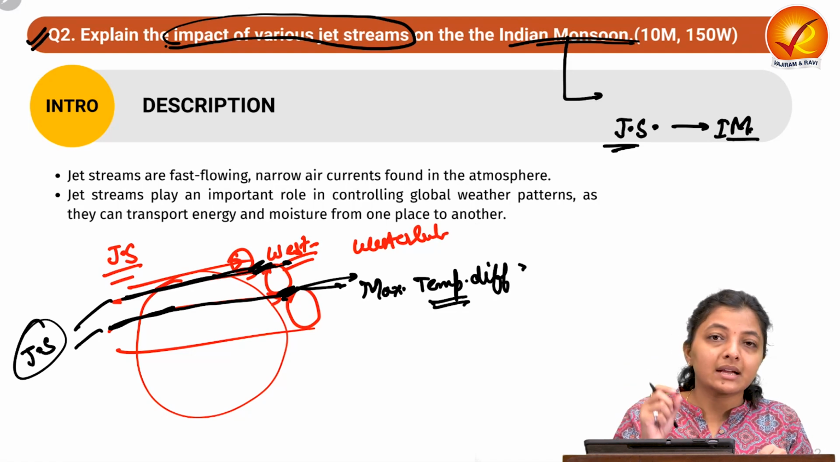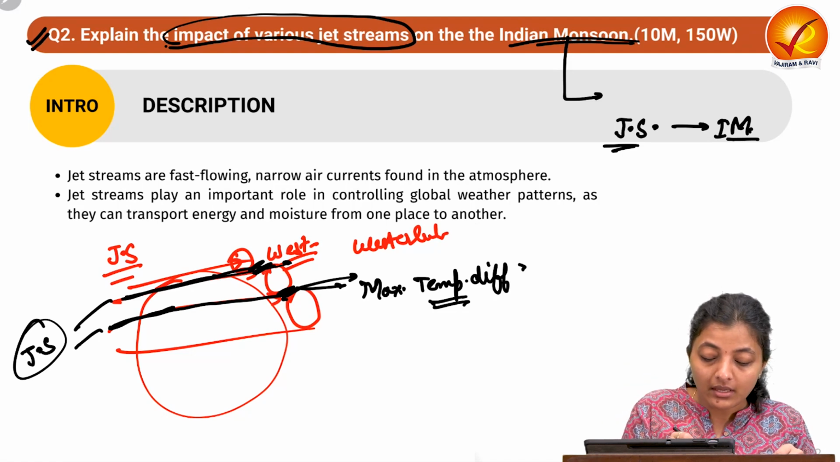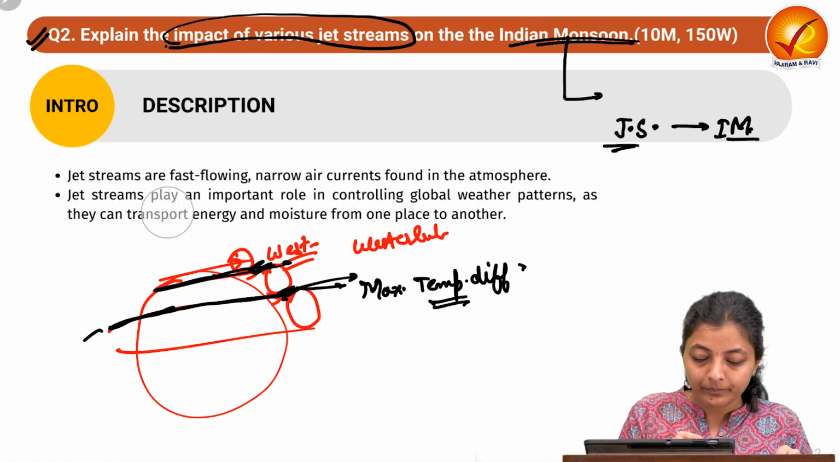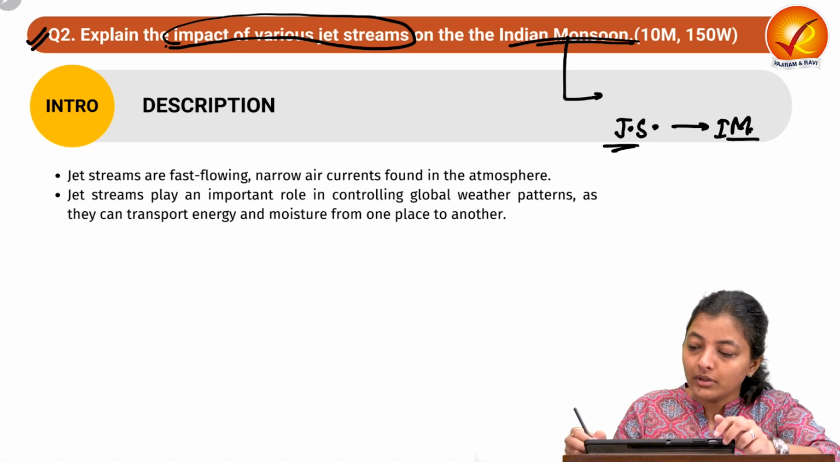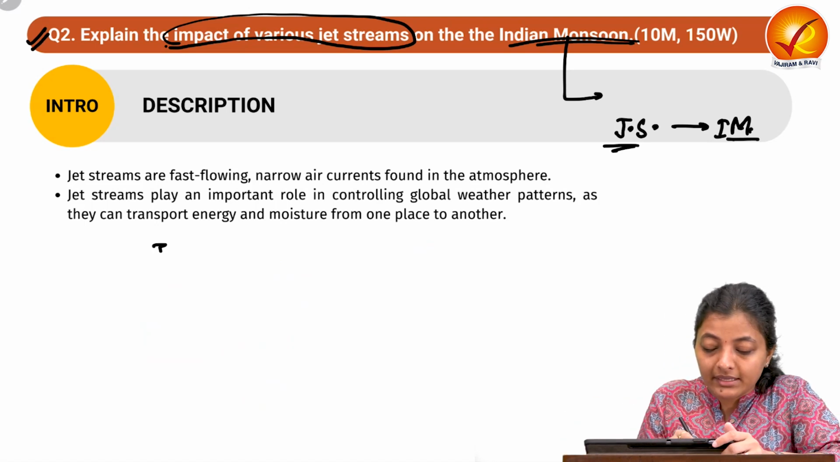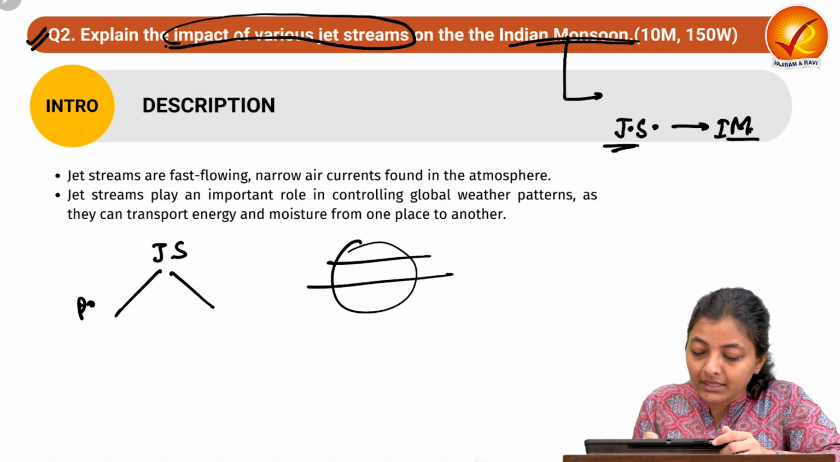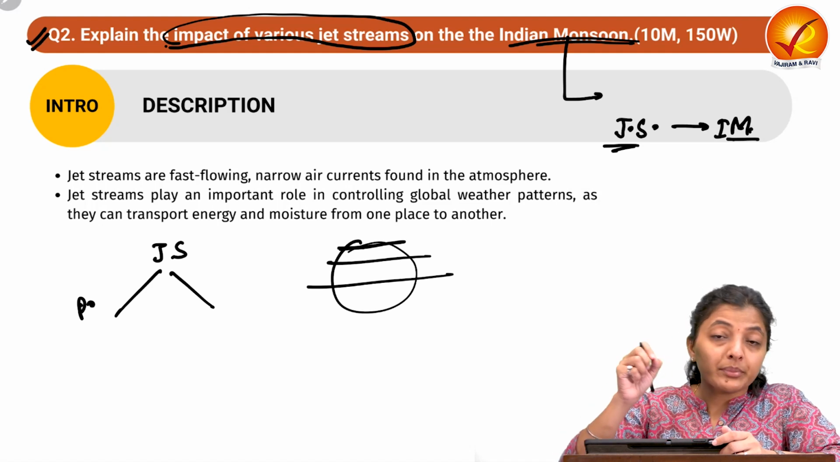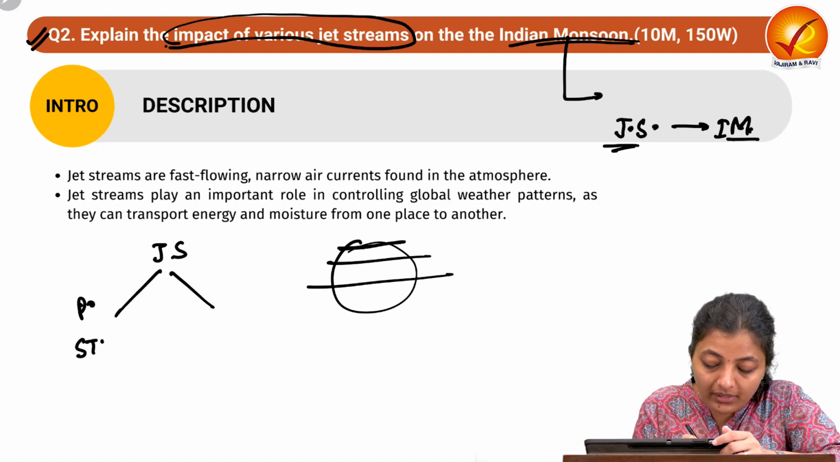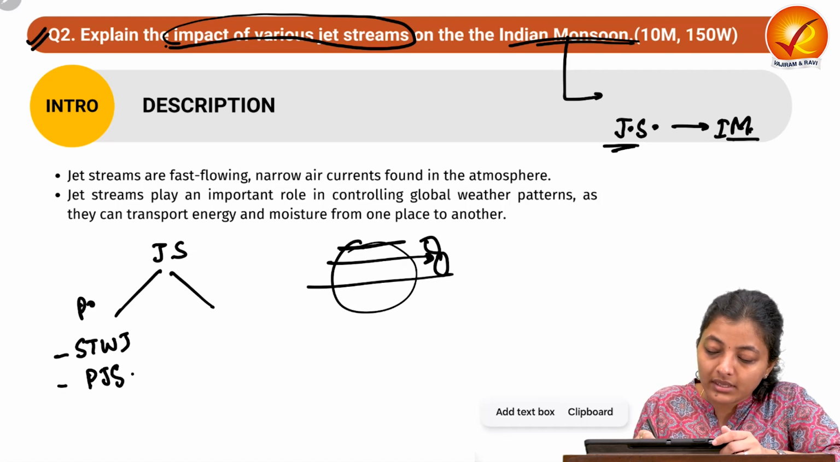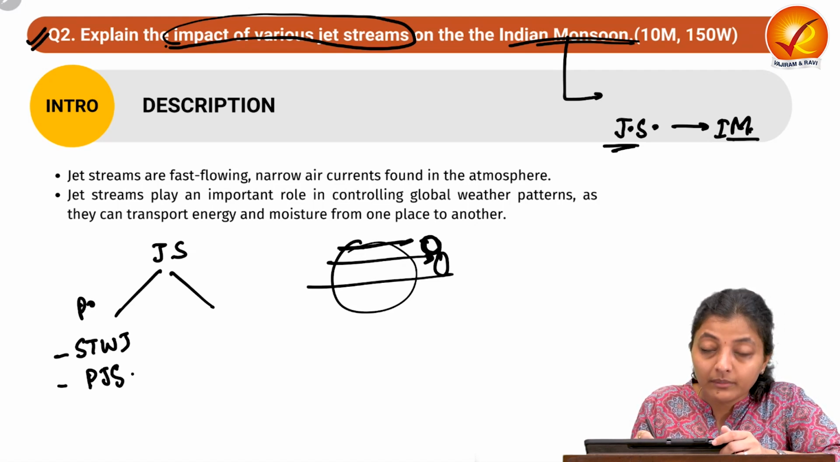So the jet streams are narrow bands. They move swiftly, embedded in the westerlies that flow aloft. Okay. So these are the jet streams. Now we should understand that jet streams are of two types. Permanent jet streams, where we have seen there are two major temperature difference regions. The subtropical westerly jet stream flows over here between the Hadley cell and Ferrel cell, and the polar jet stream flows over here between the Ferrel cell and the polar cell.